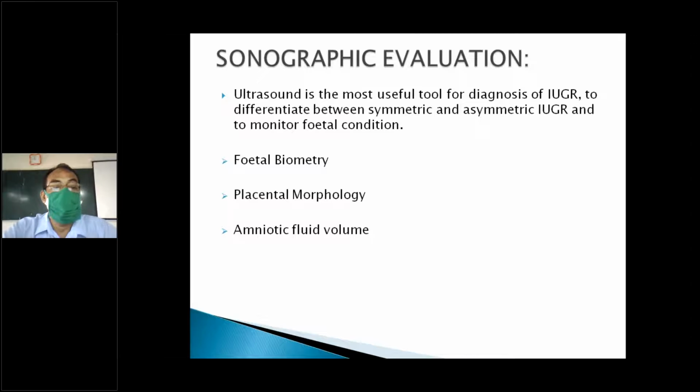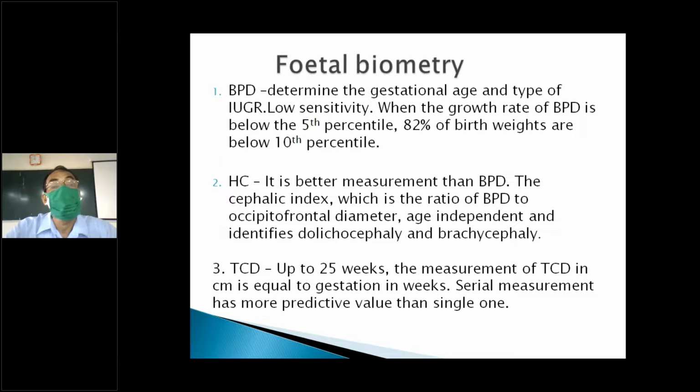We look at fetal biometry, placental morphology, and amniotic fluid. Basically, what is fetal biometry? In fetal biometry, we are estimating BPD, with serial measurements at every 4 weekly interval. But particularly in the second and third trimester, particularly after 28 weeks, it is very important.